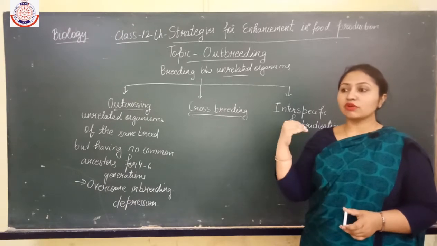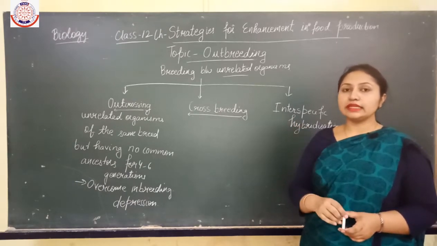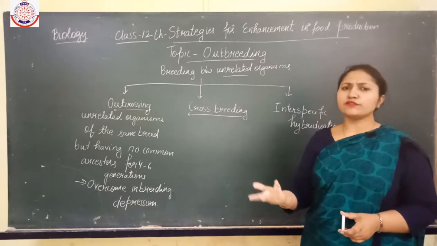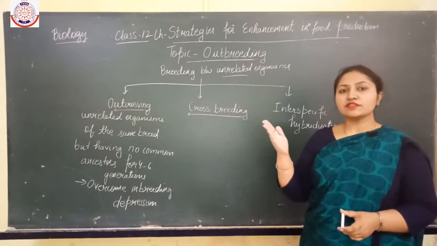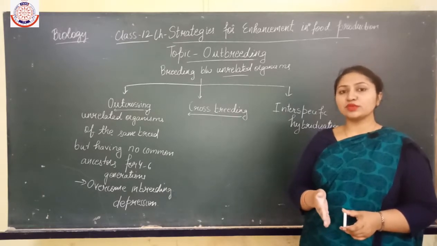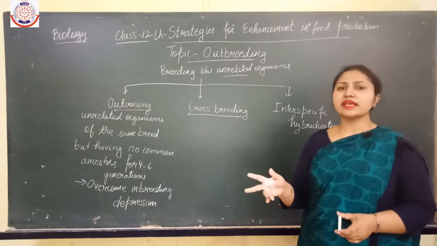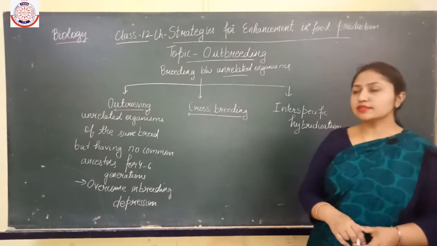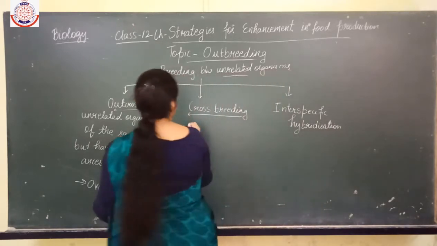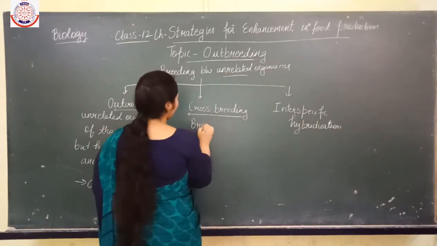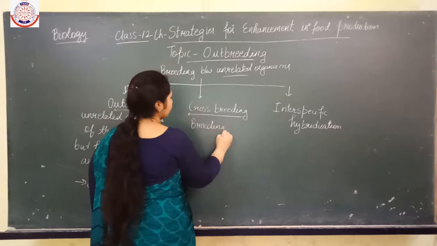But this is not always the case of foreign and indigenous breeds. It can be any two different breeds. If mating occurs between any two different breeds, then it is known as crossbreeding.